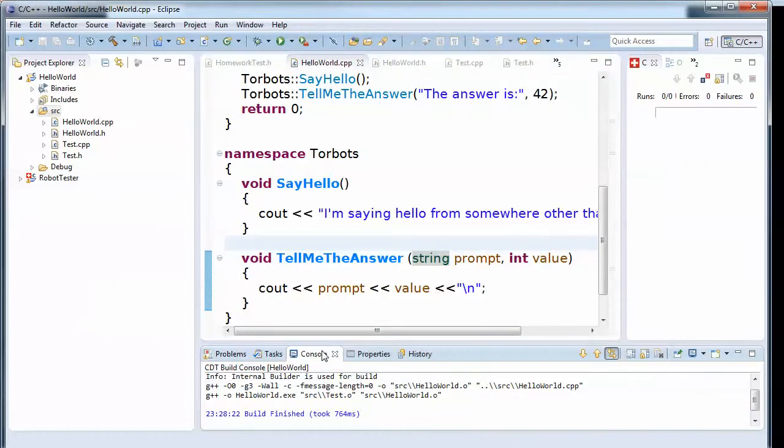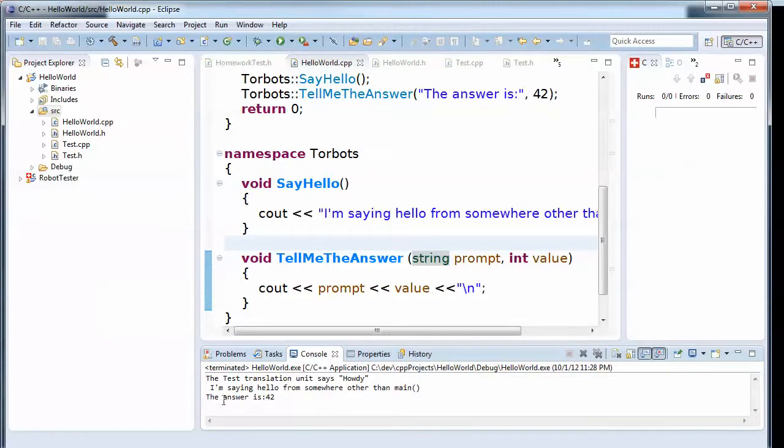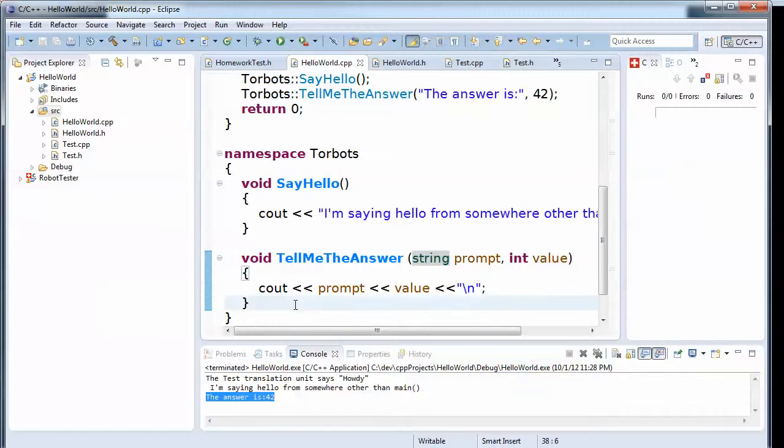So the console looks like we've compiled correctly, and now when we run, I'm saying hello. The answer is 42. So now we're passing parameters. So the last step here then is to return a value. So let's just do the same thing. Let's just say give me the answer. Let's not take it as a value. And actually, we won't take anything in this time since we've already shown how to pass them in. Let's just show how to return one.